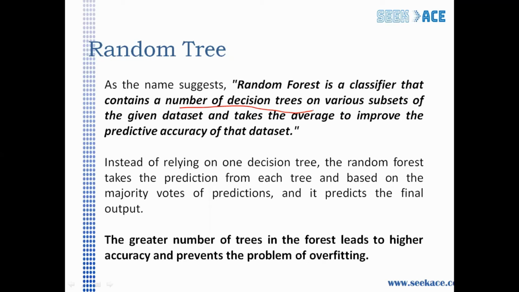Instead of relying on one decision tree, the random forest takes the prediction from each tree, and based on the majority votes of predictions, it predicts the final output. The greater number of trees in the forest leads to higher accuracy and prevents the problem of overfitting. But there are some constraints on how much you can increase the number of trees.